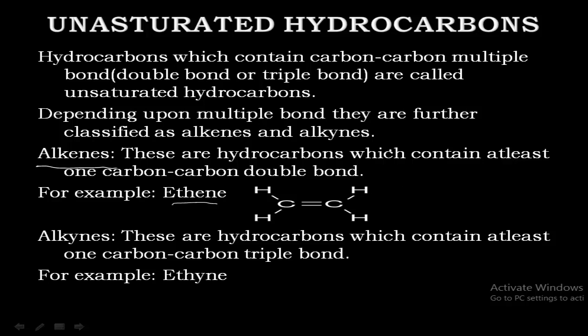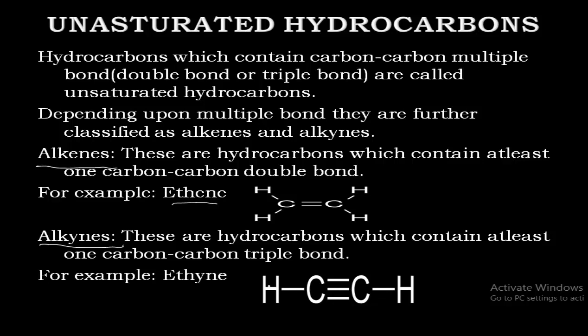So if there is a presence of triple bond, then such type of compounds are said to be alkynes. So if at least one triple bond is there between carbon and carbon, then it is said to be alkynes. An example for that is ethyne. So here we can observe the structure where C is linked with another C by triple bond.